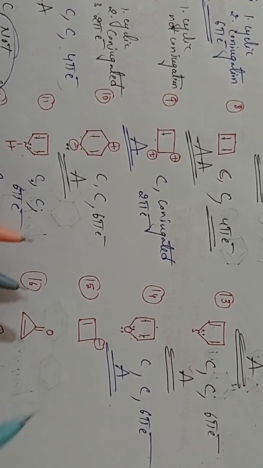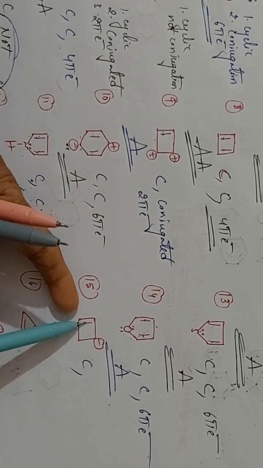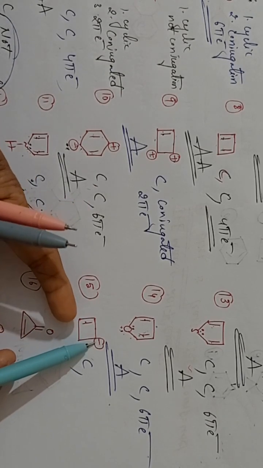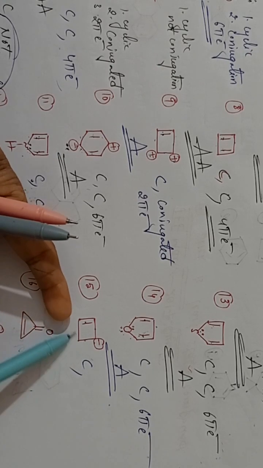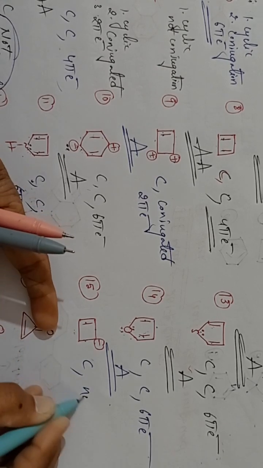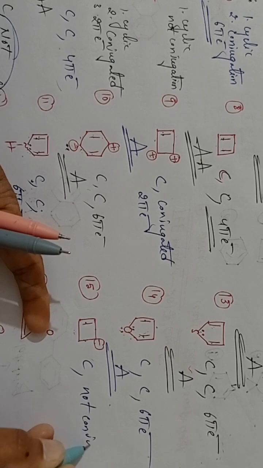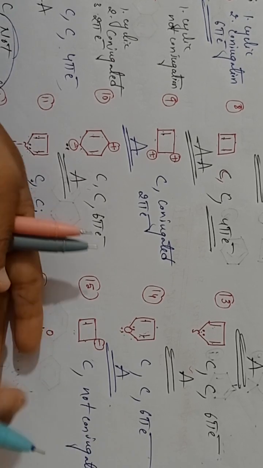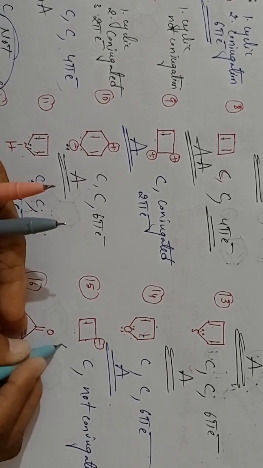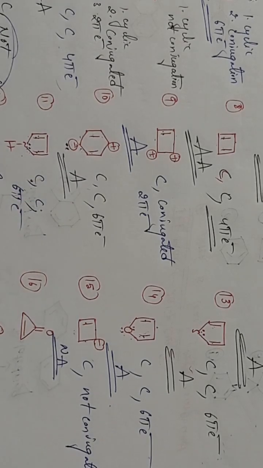Now coming to the next example, see here. This is cyclic, and next it is in the conjugation: pi, sigma, lone pair, sigma. See here, sigma is side by side, so it is not conjugated. Clear? Not conjugated means immediately it is a non-aromatic compound. Are you following? It is a non-aromatic compound.